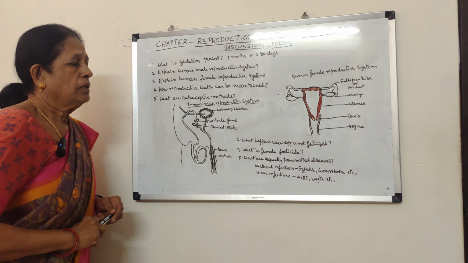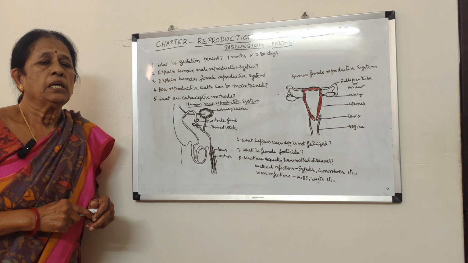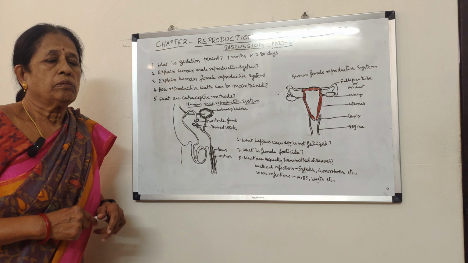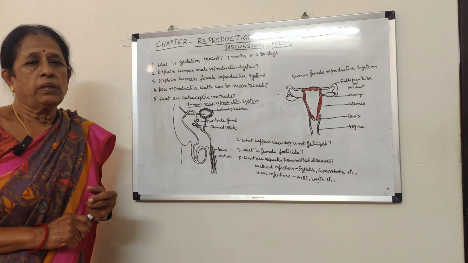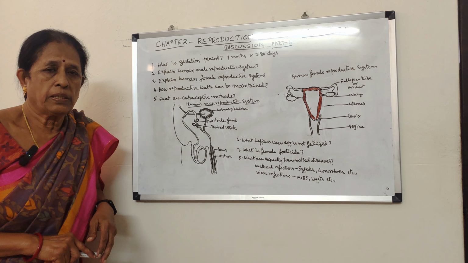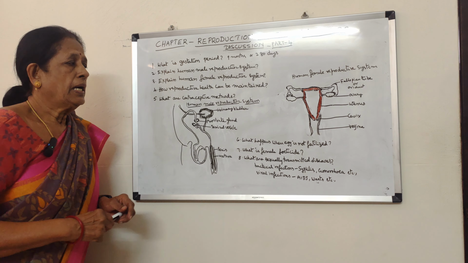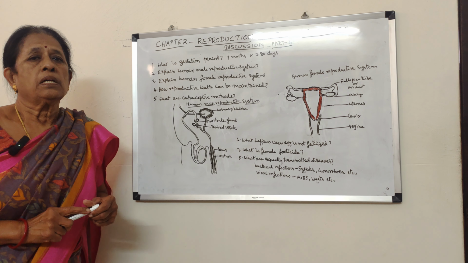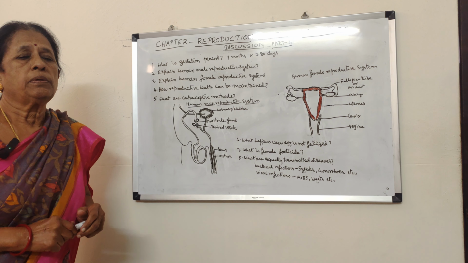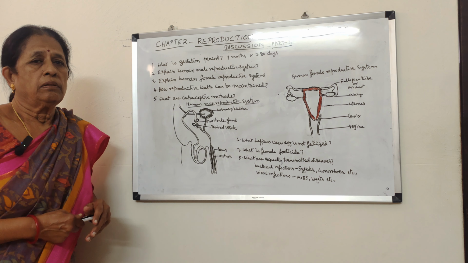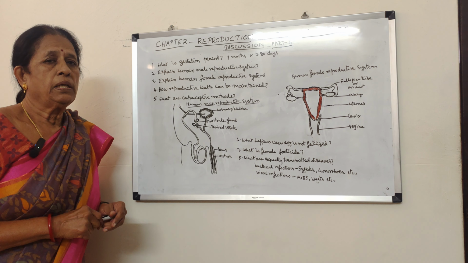And what are contraceptive methods? Contraceptive methods mean, first of all, birth control. How can birth control be done? It can be done by two methods. One is termination of pregnancy, which is called abortion, which is very harmful to the health of the mother. And the second one is prevention of pregnancy, which is called contraceptive methods. There are different ways birth control can be done.